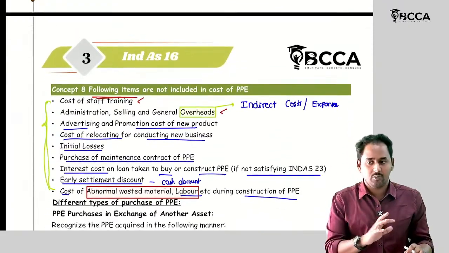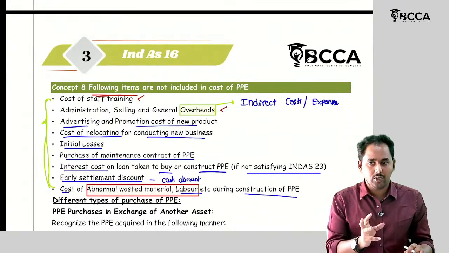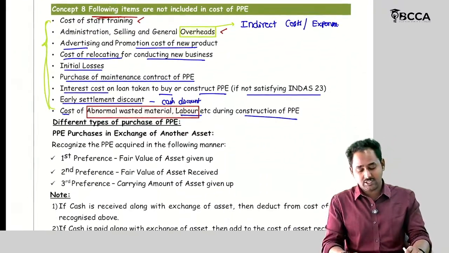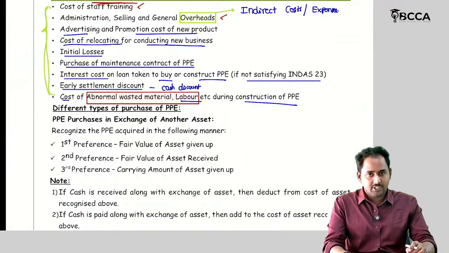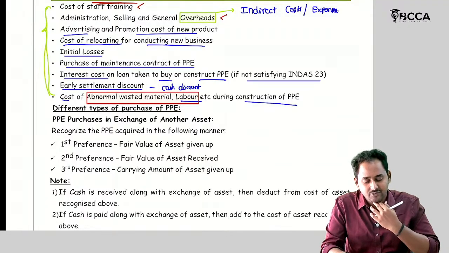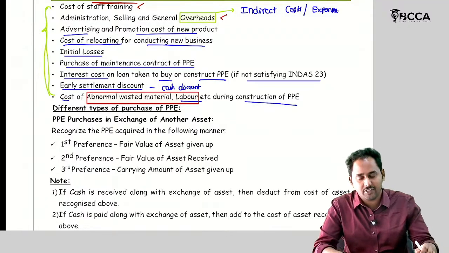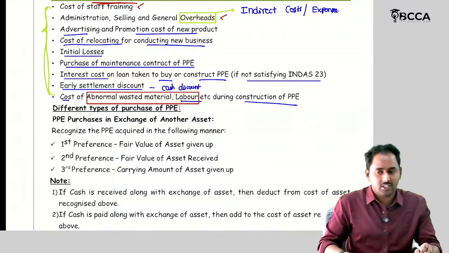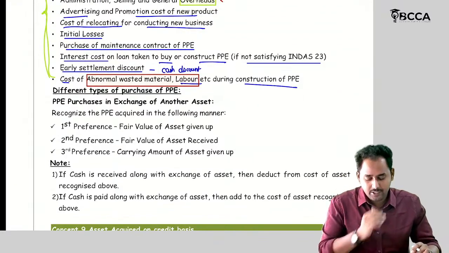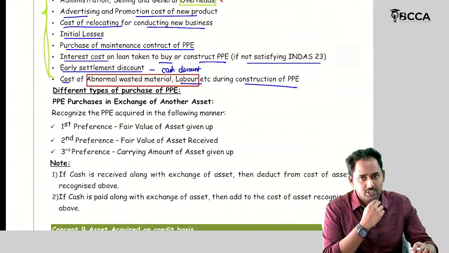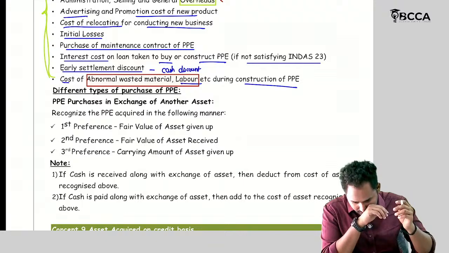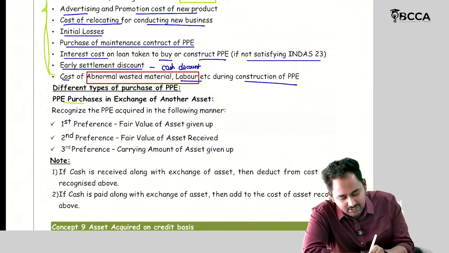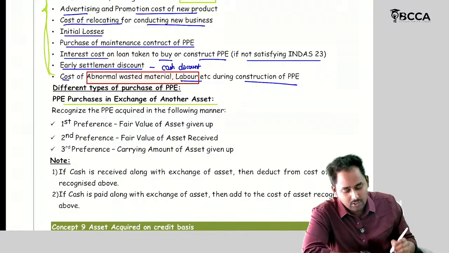Purchase asset value. Now how to purchase these assets? There are different modes of purchasing of this PPE. Depends on the different types of PPE also. Depends on the different ways of acquiring this PPE. So my recognition aspect is going to be changed. So first, PPE purchases in exchange of other asset.